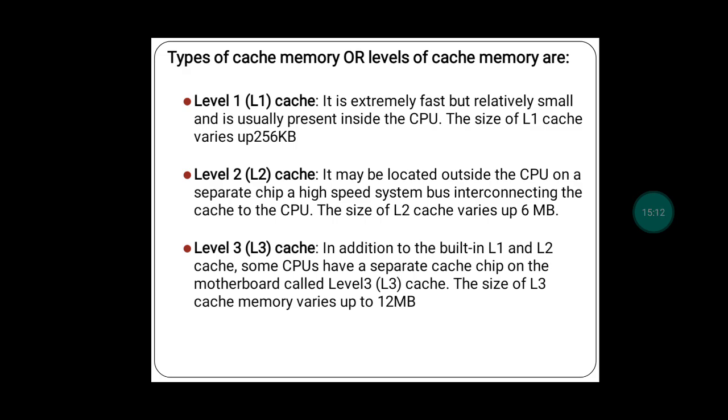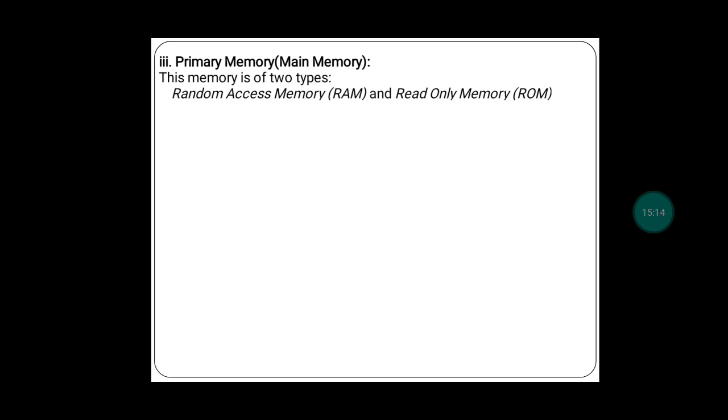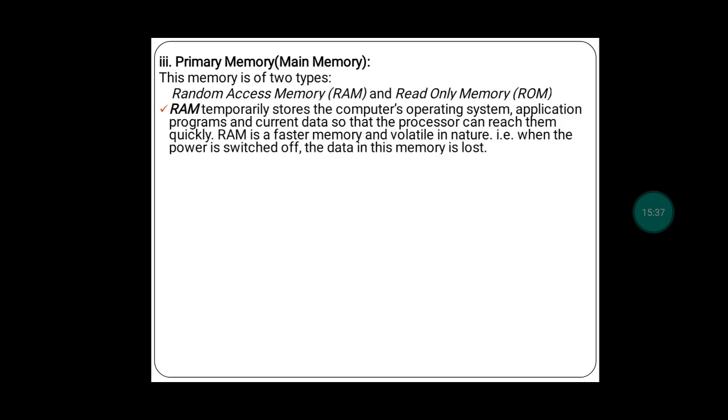Okay, so now moving on to the next memory, that is primary memory. This primary memory is also called the main memory of the computer system. We have seen in the last year that this primary memory is divided into two parts. There are two kinds of primary memory: one is RAM, another is ROM. RAM is random access memory, and ROM is read only memory.